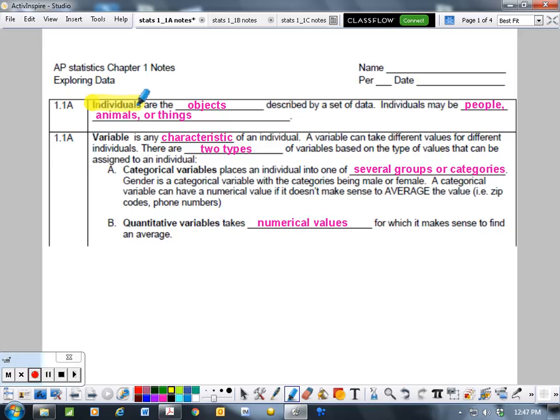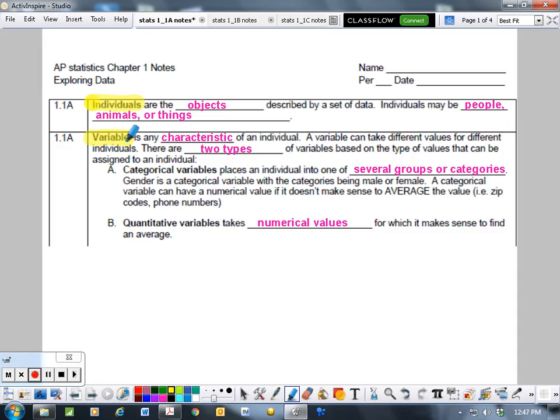When I'm looking at individuals, they're going to be objects described by a set of data. Objects are usually our nouns, our person, place, things. So individuals, again, are people, animals, things, sometimes even places, describing characteristics about places. And then we have a variable. A variable is any characteristic of an individual, and a variable can take on many different types of values.